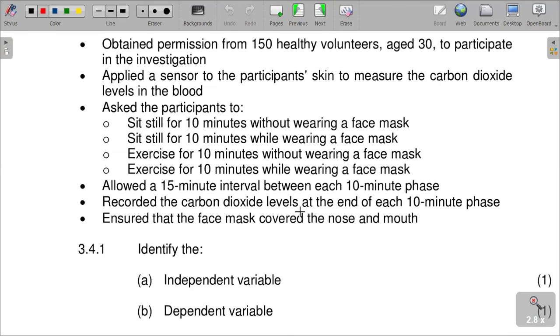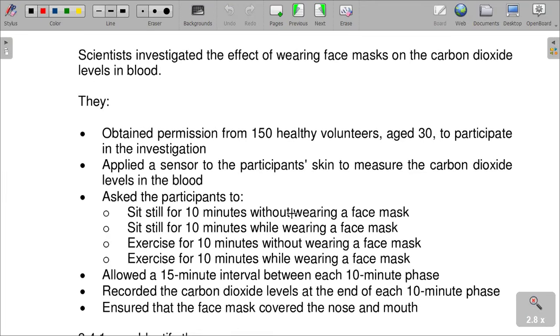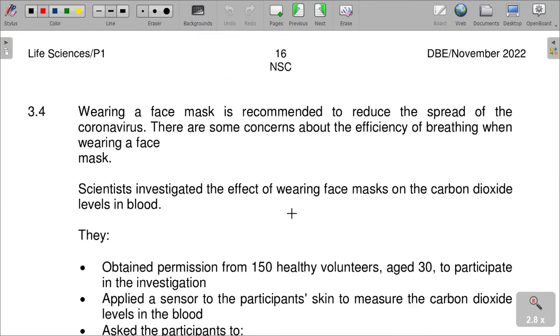I said that you cannot go to exams without understanding how to identify a dependent and independent variable. So in this case, scientists investigated the effect of wearing face masks on carbon dioxide levels in the blood.